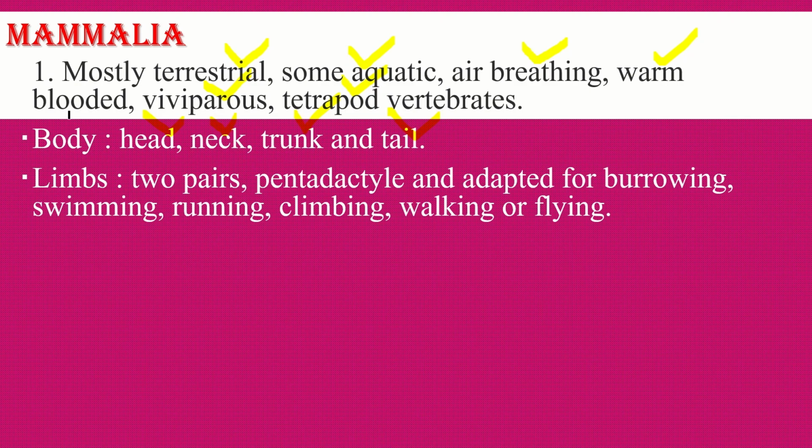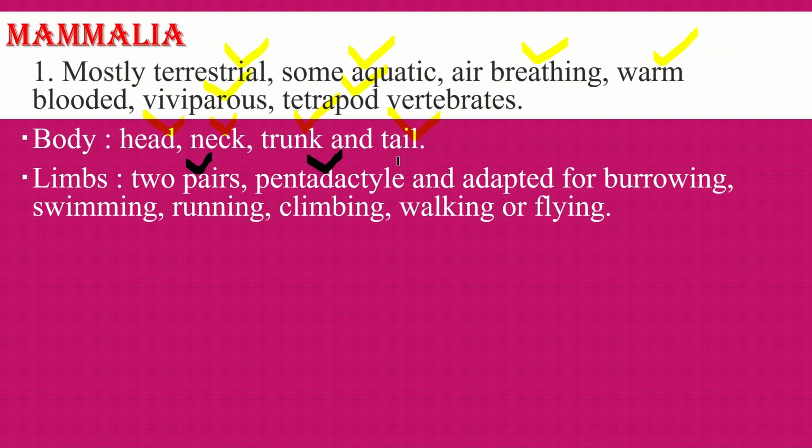Limbs. The limbs are two pairs, total four limbs, the tetrapod condition. Pentadactyl condition is found in these organisms, that is, limbs having 5 digits, or sometimes fewer digits than 5, but generally 5 digits.